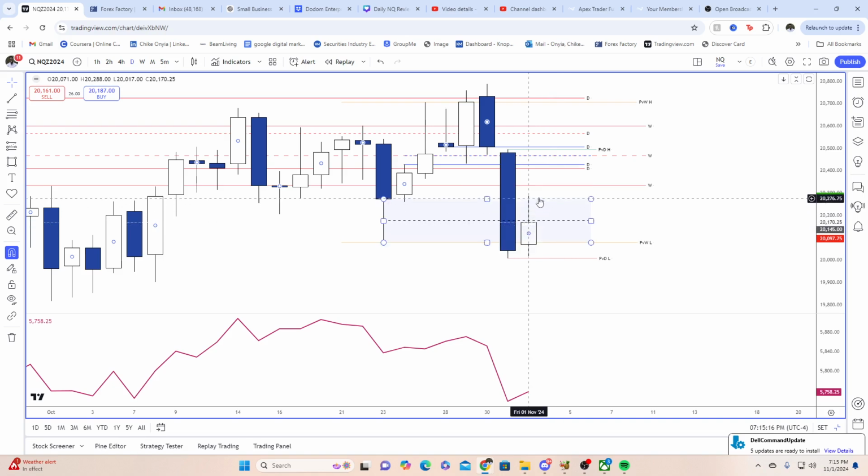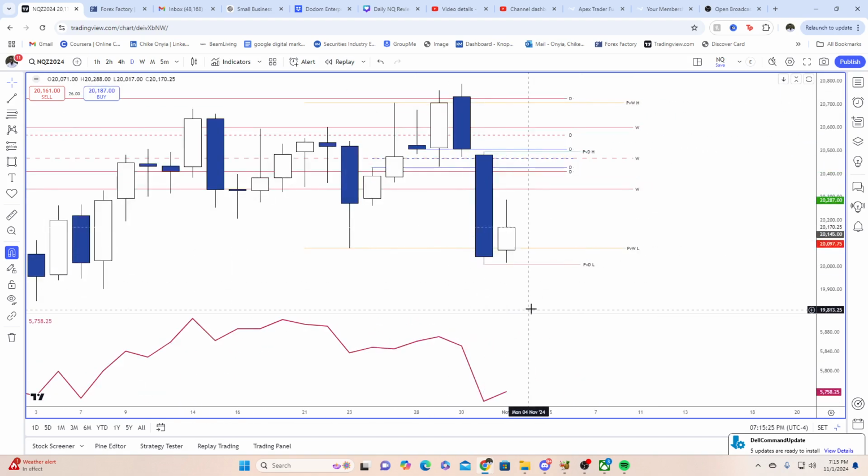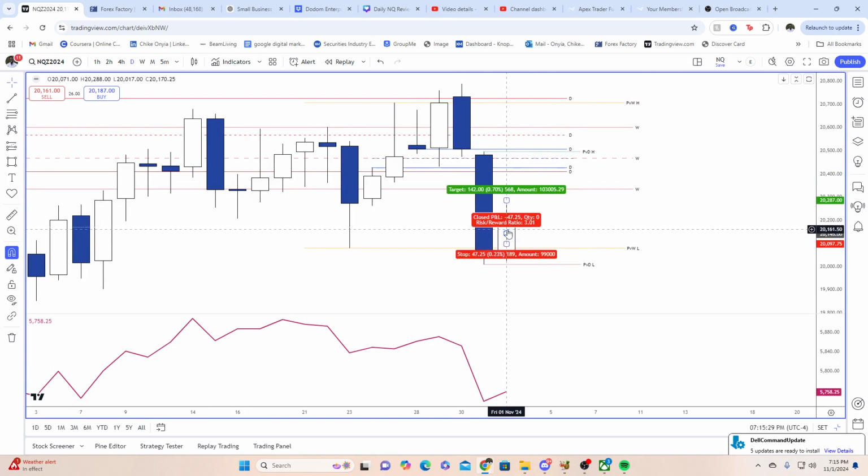I would expect either the next candle to come up and fill this fair value gap a little bit, touch it, and then go lower, or we can just continue going lower from here. Right, so that would ideally be what I would like to see next. Obviously not guaranteed. This candle also did not take out the previous day low or previous day high. So this is now what we call a volatility candle.